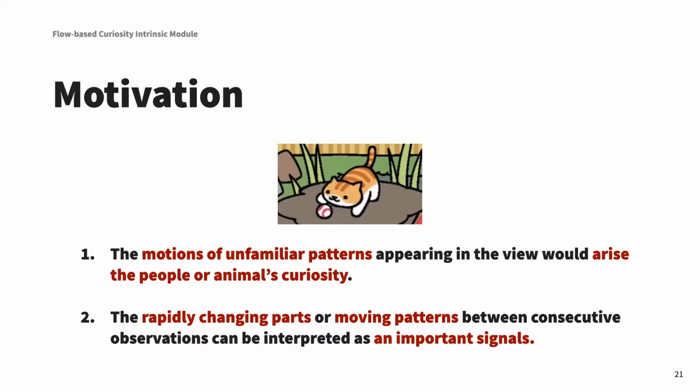And here is the motivation. You can see a video in the slide: a cat is playing with a ball out of its curiosity. This inspired me, as I think that the motion of unfamiliar patterns appearing in the view would arouse people's or animals' curiosity. The second important thing is that I think the rapidly changing parts or moving patterns between two consecutive frames can always be interpreted as important signals. This means that we can encourage the RL agent to learn the motion features in the environment.